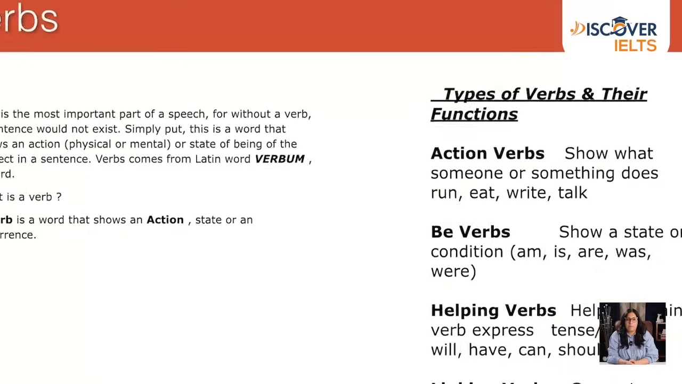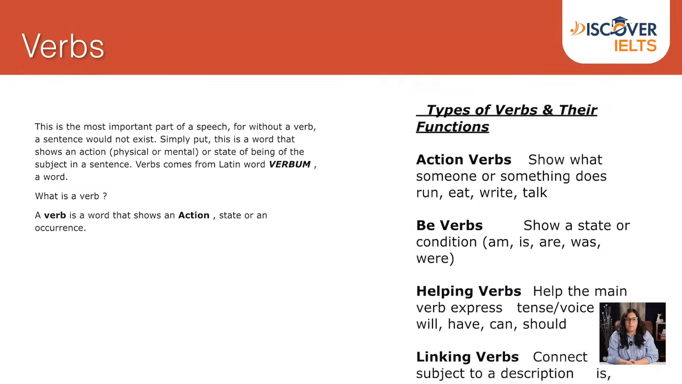Let's talk about verbs. This is the most important part of speech. Without a verb, a sentence would not exist. Simply put, this is a word that shows an action, physical or mental, or state of being of the subject in a sentence. Verb comes from Latin word verbum, a word. Now let's talk about what is a verb. A verb is a word